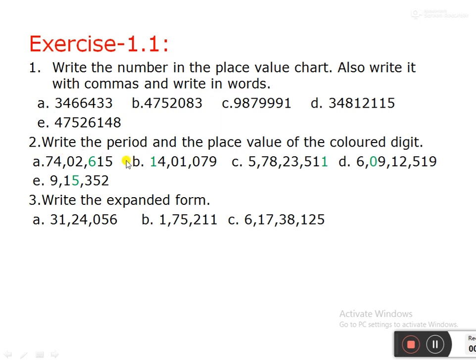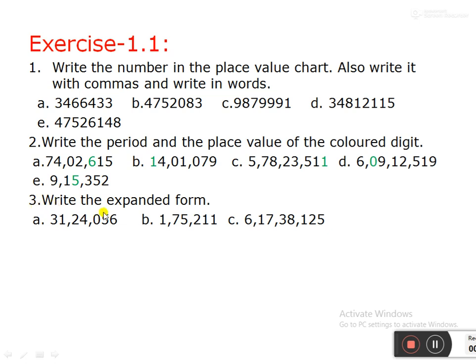Question number 2. Write the period and the place value of the colored digit. You see, some of the digits I have given in color: 5, 1, 6, 2, 0, 4, 7. But the digit 6, this is in green color. So you have to find which place this is in. So you have to write the place value. Place value means, for the digit 6, you have to write which place it is in.